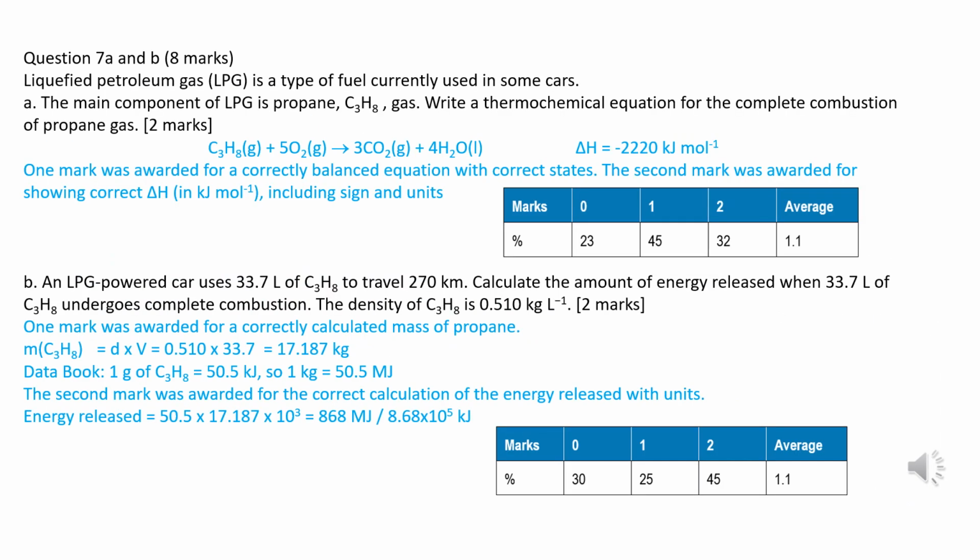Thermochemical equations include chemical equations with changed enthalpy. 1 mark was awarded for a correctly balanced equation with correct states. The second mark was awarded for showing correct delta H in kJ mol-1, including signs and units. 2 marks cover 2 steps. First, calculate the mass of LPG, and then, the energy released. Please convert the units of measurement to SI units. Please take care of k and M. k is thousands, and M is million. Please use scientific notation, not write many zeros. The significant figure of the final answer is 3.